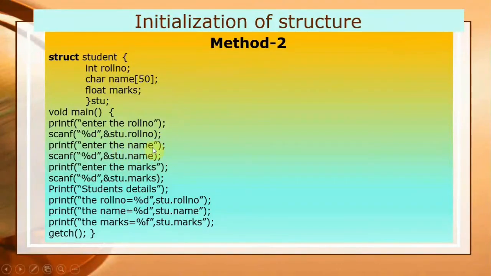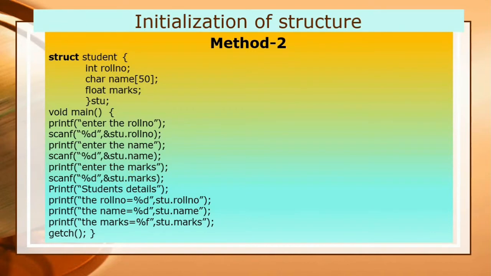The next message will prompt: enter the name. Whatever name you enter from the keyboard will be stored at the address of stu dot name. Name is the data member of the structure and stu is the variable. So stu dot name. The next message is enter the marks. Here you can see ampersand stu dot marks. So in this case you have to enter the marks.